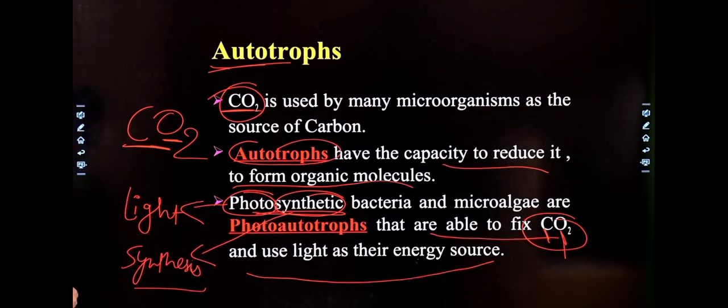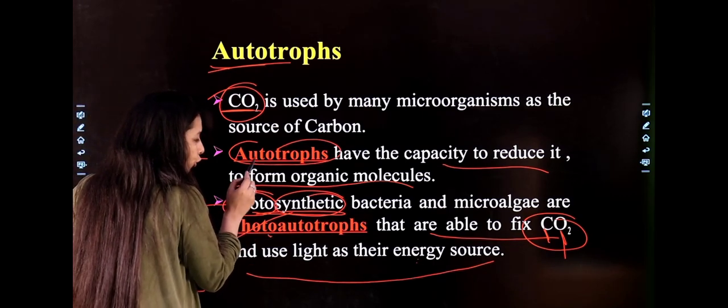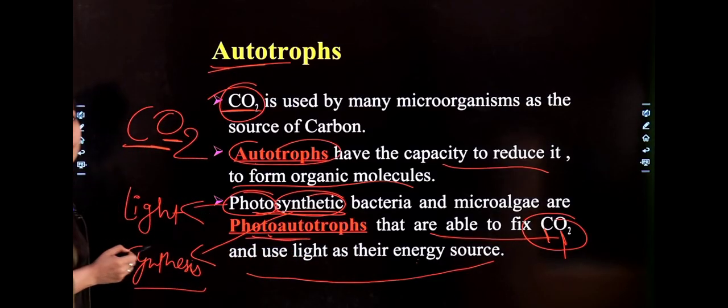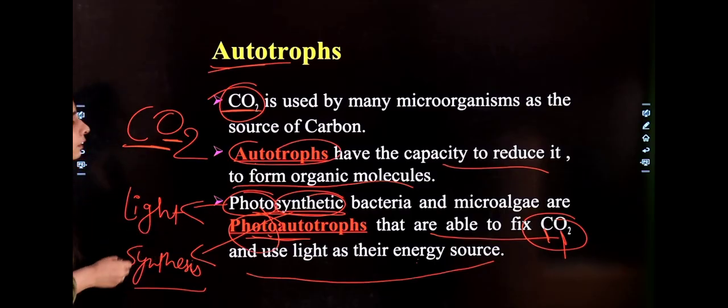What is the difference between them? Basically, phototroph is a class of autotrophs because they also prepare their food, their nutrition, by themselves but with the help of light. Right? Now next,